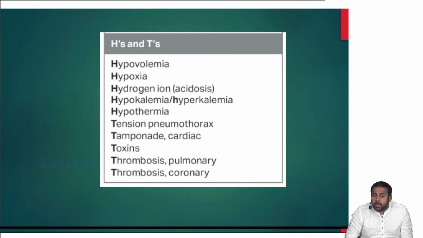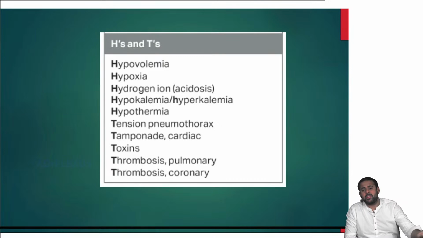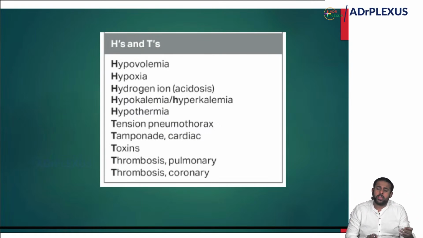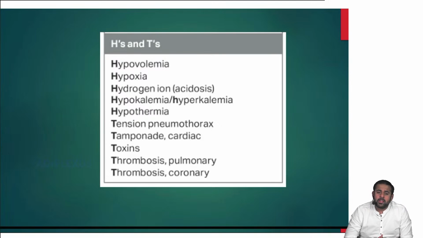If you treat hypovolemia by giving fluids, and hypoxia by giving oxygen. H plus ion acidosis, that means the patient is in metabolic acidosis, treat by giving sodium bicarbonate. Hypo or hyperkalemia: hypokalemia means you give more potassium, and hyperkalemia means you give treatment like calcium gluconate, dextrose insulin infusions. Hypothermia, you increase the temperature. And similarly, treat tension pneumothorax, cardiac tamponade, toxins, coronary and pulmonary thrombosis. These are the reversible causes of cardiac arrest.